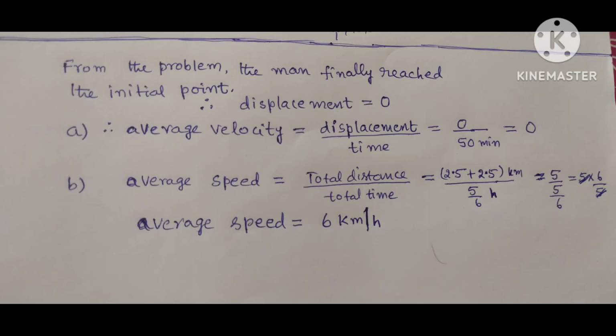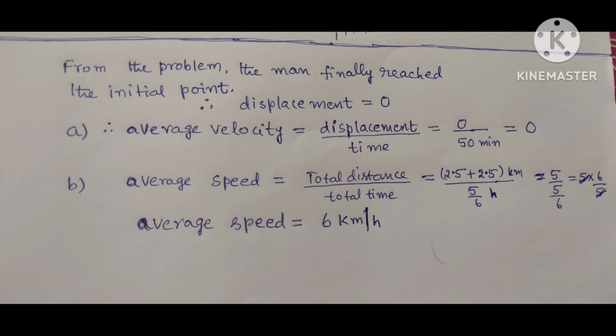From the problem, the man walks from home to market, and again he walks from market to home. Therefore, the man finally reached the initial point.